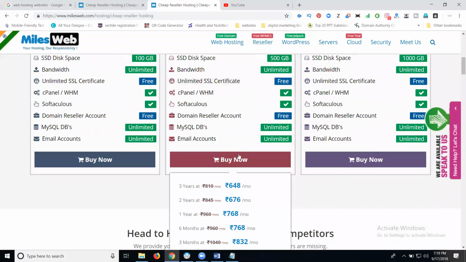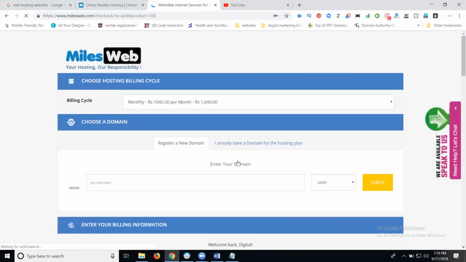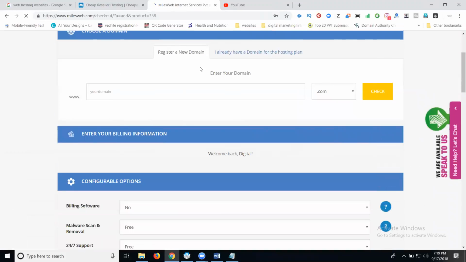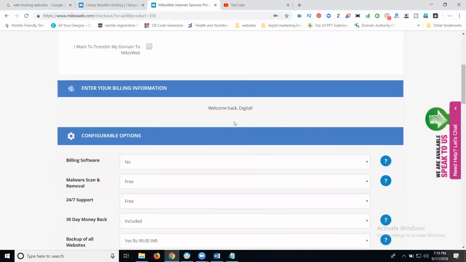Boss, now click buy now. They're asking two questions: with the domain, without domain. If you already purchased a domain, choose with your domain. If you choose without domain, you have not purchased your domain yet. See this, this is a new domain. I already have a domain for the hosting plan. Now you can select it, search your domain, click save here.